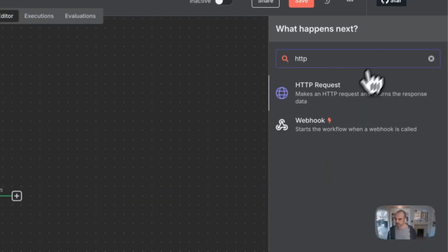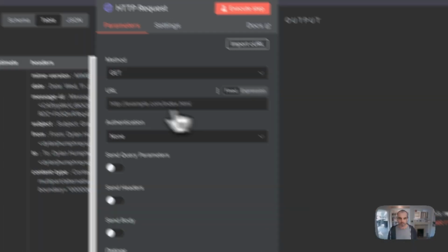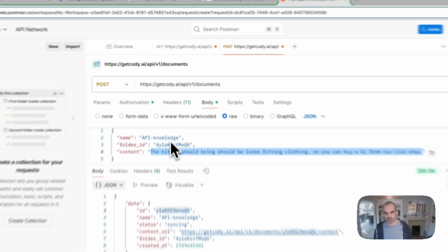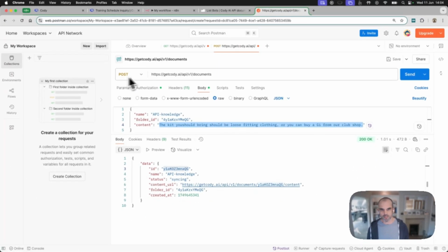So let's do that now. We're going to click here. We're going to go HTTP request. I'm going to choose that. And then we're just using this essentially as our sort of cheat sheet. So we know we need to do a post. I'm going to copy that URL.